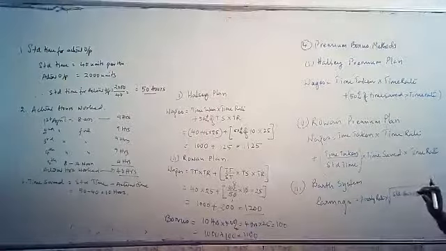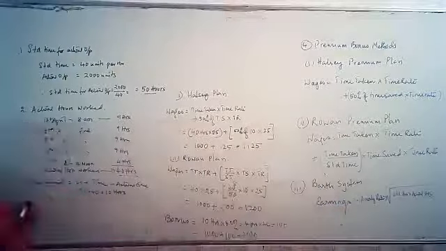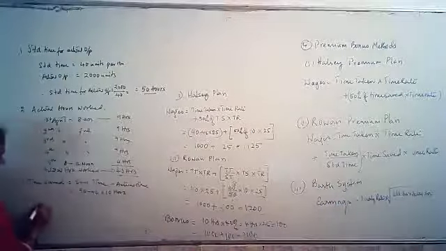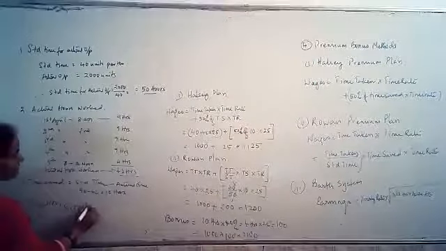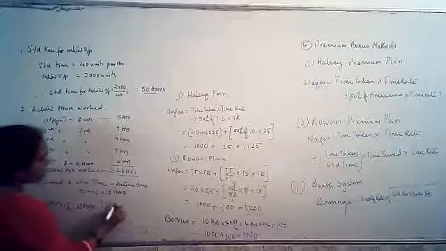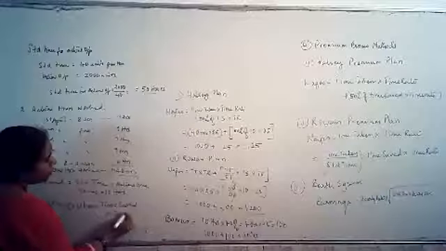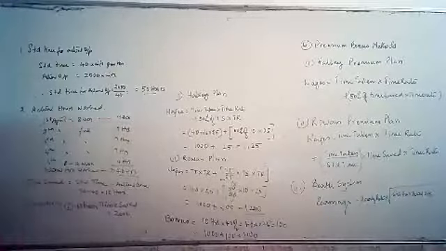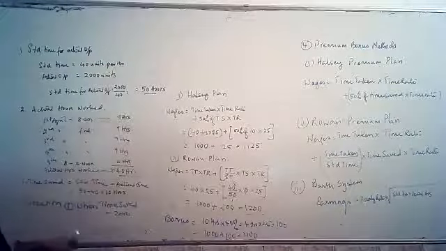So the answer is, under the first situation, when time saved is equal to 0, wages under the Halsey plan and the Rowan plan both will be the same.